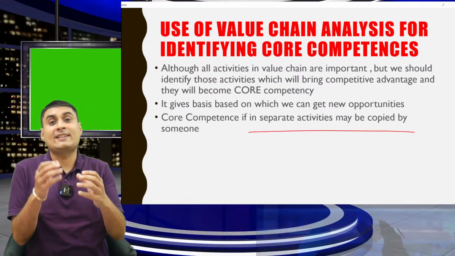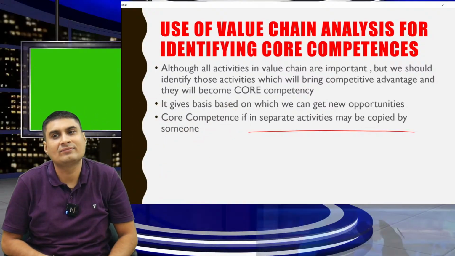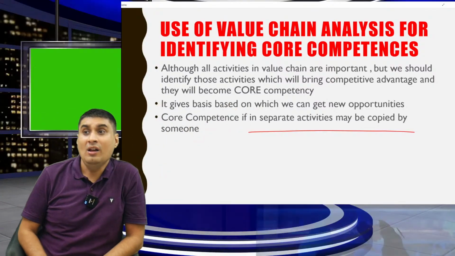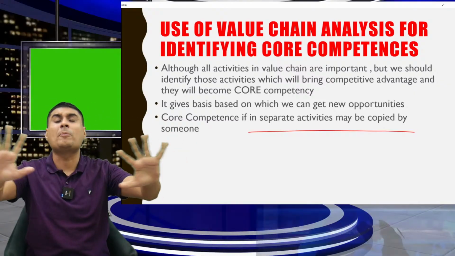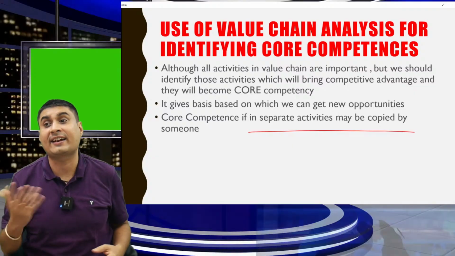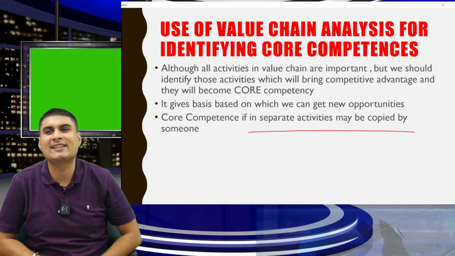Second, based on that, we get new opportunity. Core competence, if in separate activity, one department is good, it can be copied by someone. Your marketing, they can copy. But if linkages are good, everything is good. Difficult to copy. Linkages can be in primary, secondary, or both. Or individual also. Let's take an example.